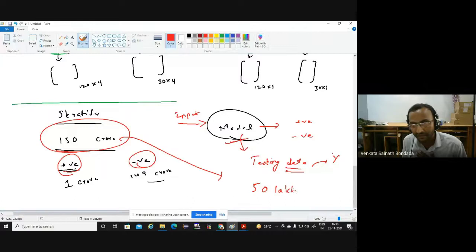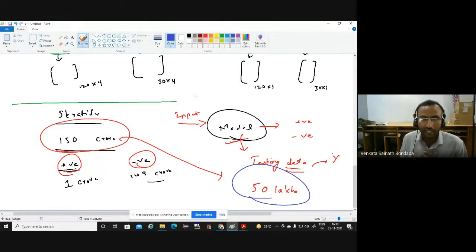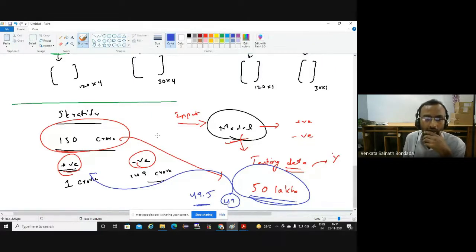Are you understanding? To check whether my model is good enough or not, I have to choose 50 lakhs. I have decided that I will take 50 lakhs patients' data. Now, if I blindly choose randomly, then what will happen? It may happen that out of 50 lakhs, 49.5 lakhs or 49 lakhs may be directly from these 149 crore people. Are you understanding what I'm trying to convey?